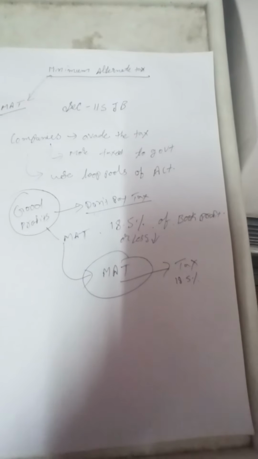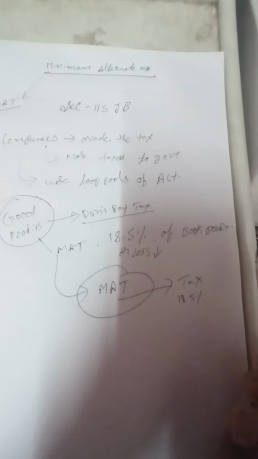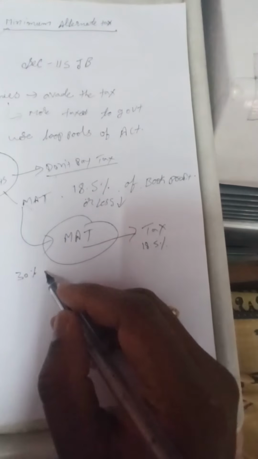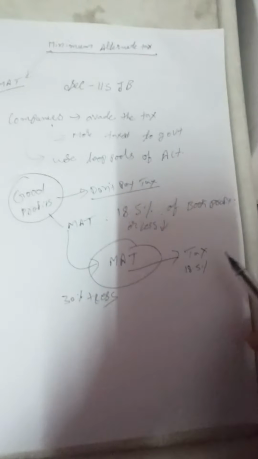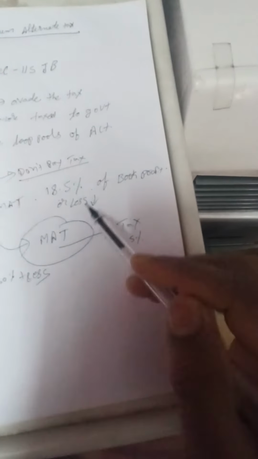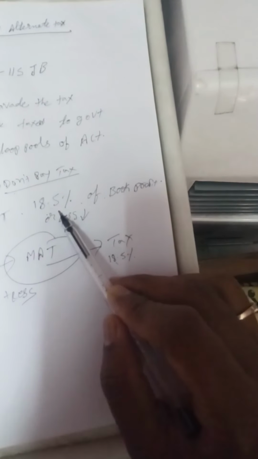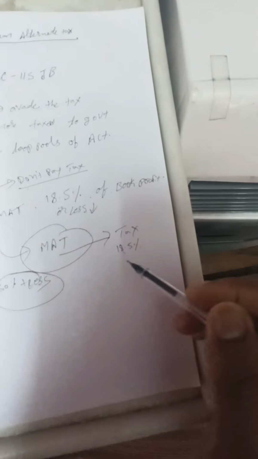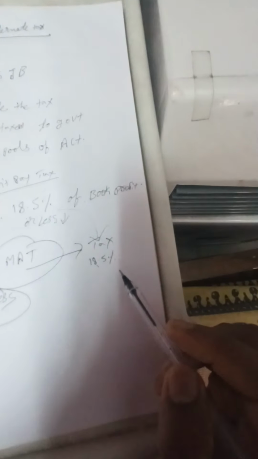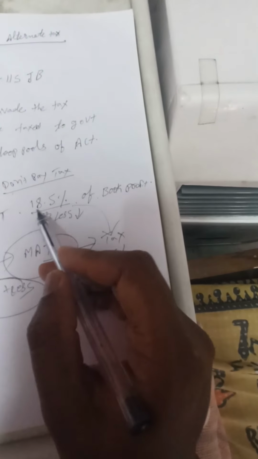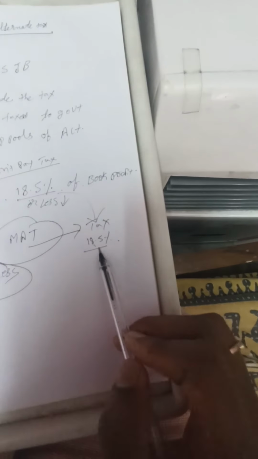For the other companies who are earning good profit, like if it is more than 18.5%, they have to pay 30% of the tax plus cess. But if your book profit is 18.5% or less than 18.5%, then you need not pay this 30% of the tax, rather you have to pay 18.5% of the tax. Don't confuse between these two percentages, 18.5 and 18.5.